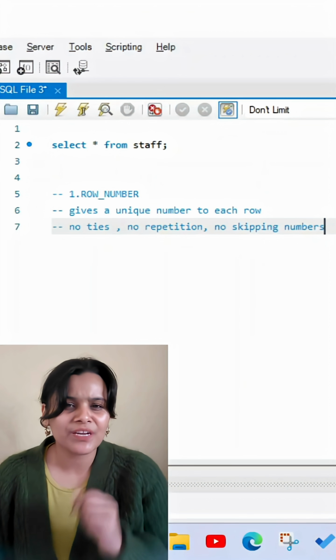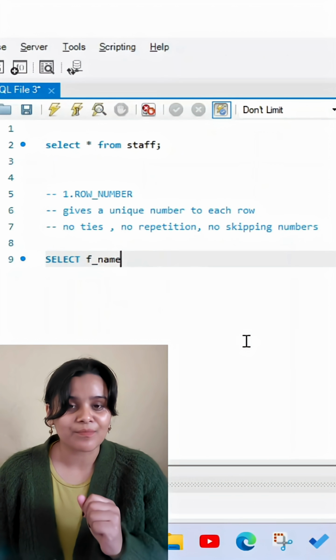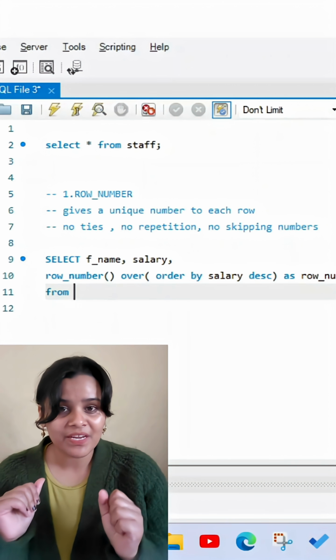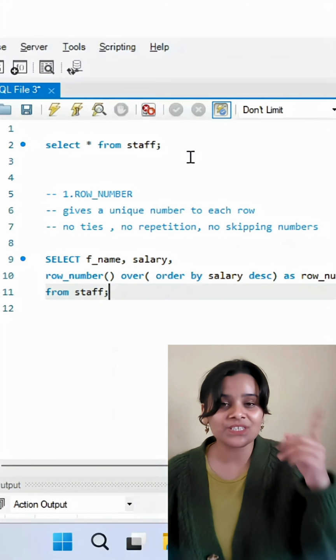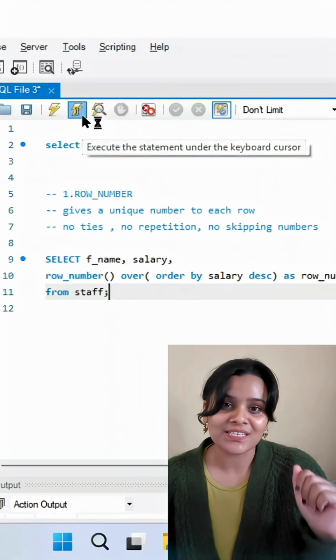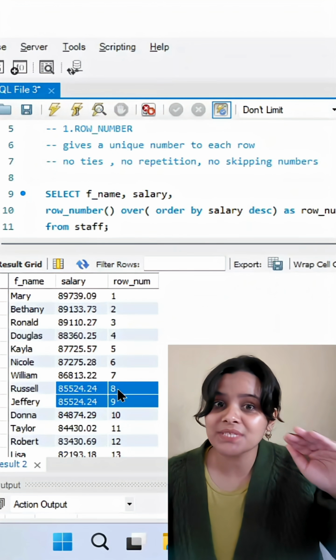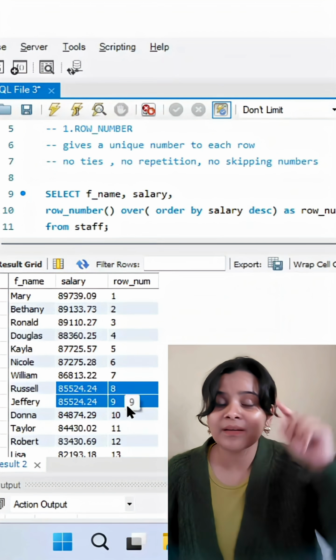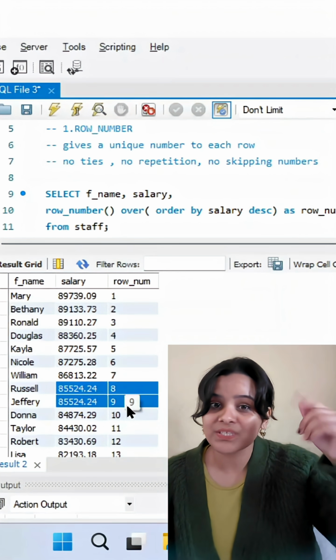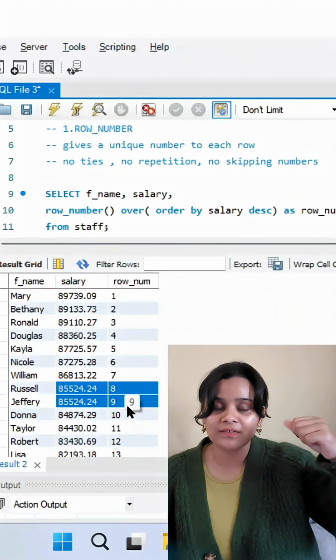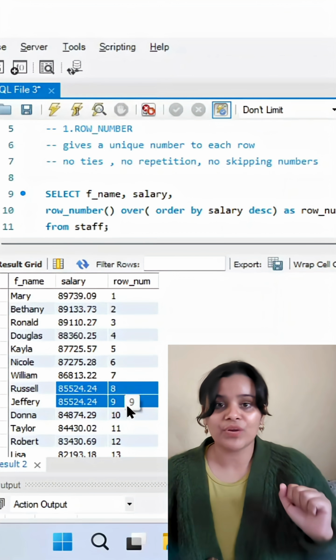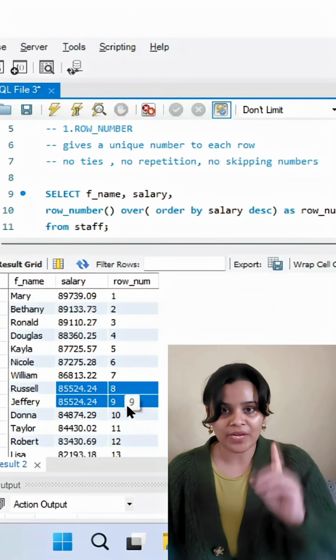Row number gives a unique number to every row. Even if the salaries are the same, there is always a unique number given and no ties. So if you just run this query here, you can see in the result that these two people have the same salary, but even after that the number given to these two rows is different. It is like 7, 8 and then 9, 10, 11. There are no skips, no ties.